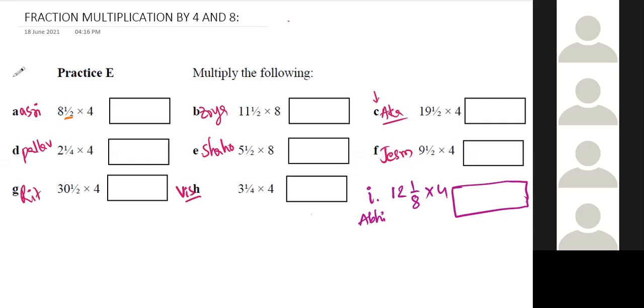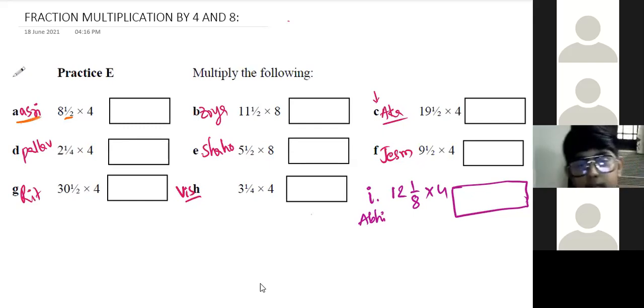If you are ready, then we'll solve. Ashrita, are you ready?